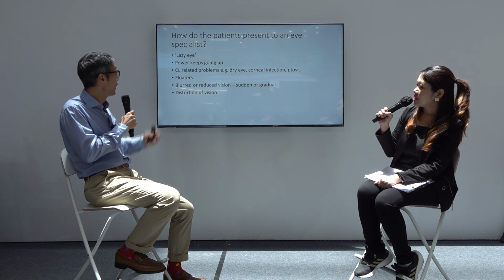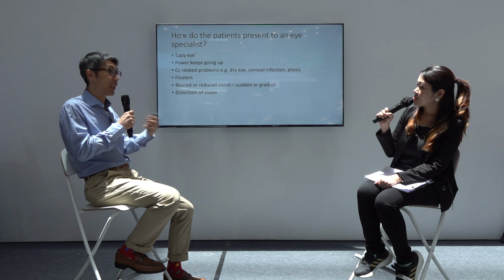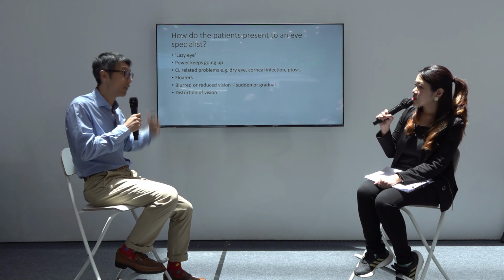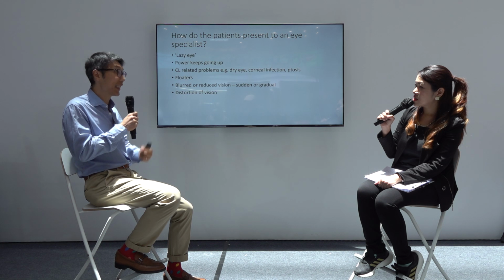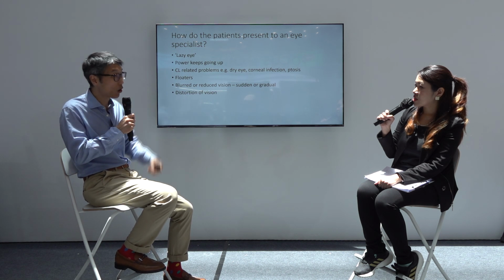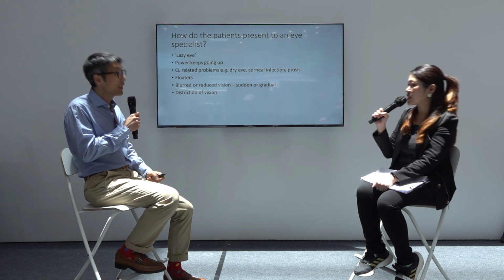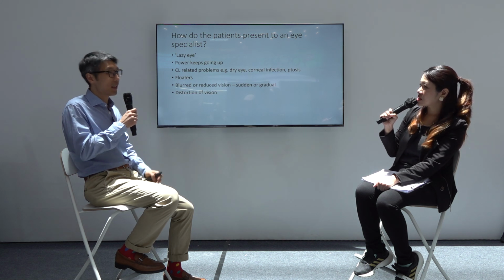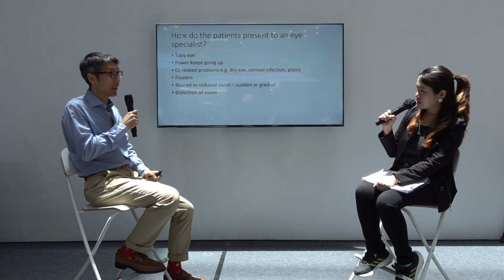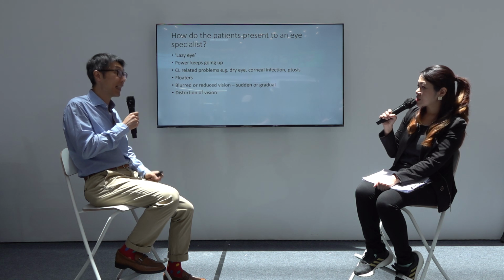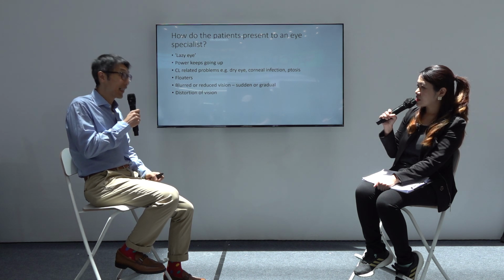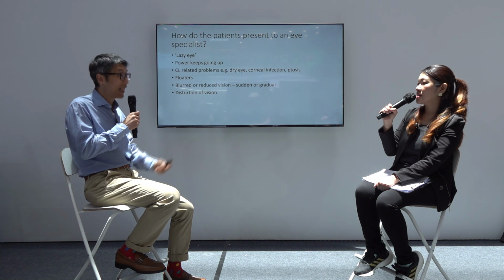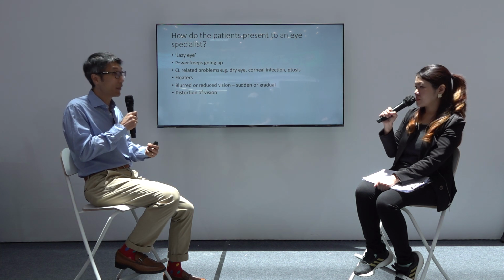Another way would be they come and say that their power keeps going up. Meaning their short sight, like last year was 500, and this year is 600, and it seems to keep going up gradually. Usually it happens when they're around their 40s. That usually is a sign that your cataract is starting to form again, back to the premature cataract in young age patients.